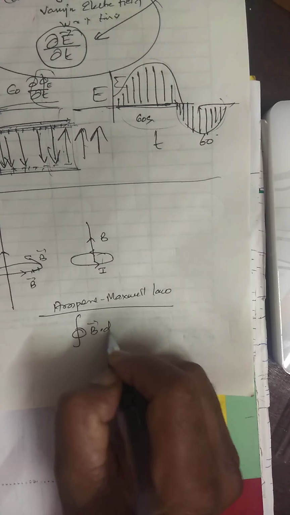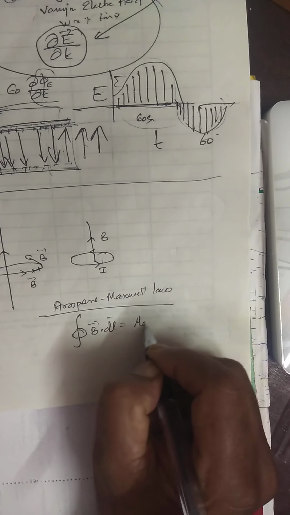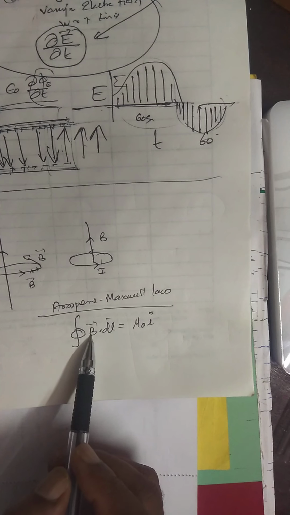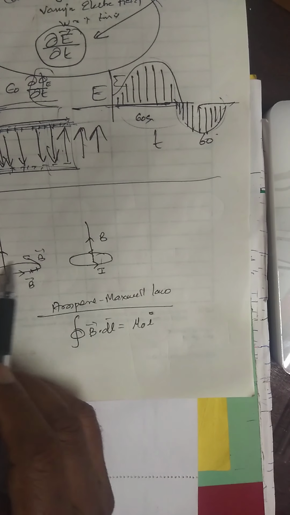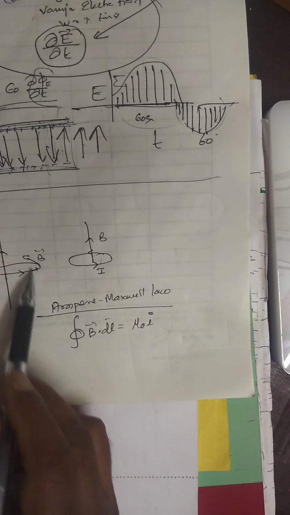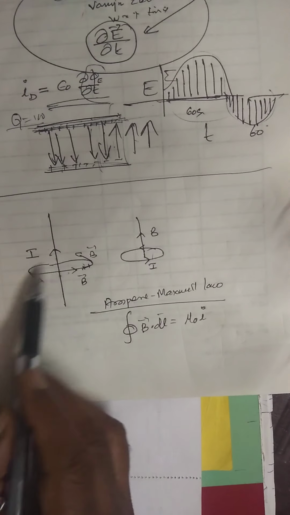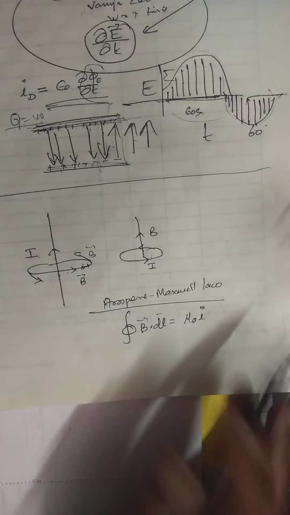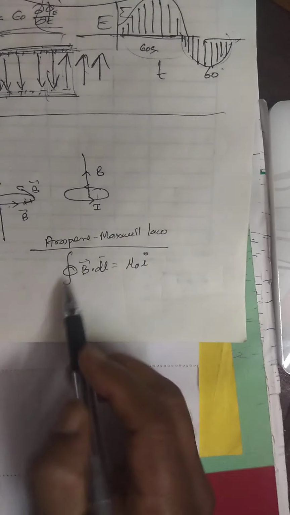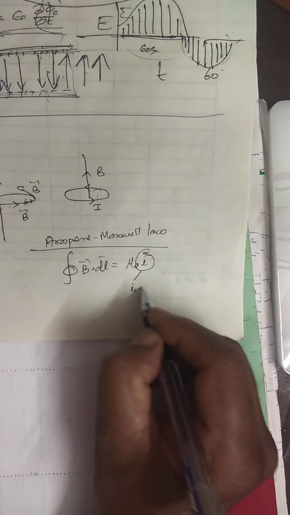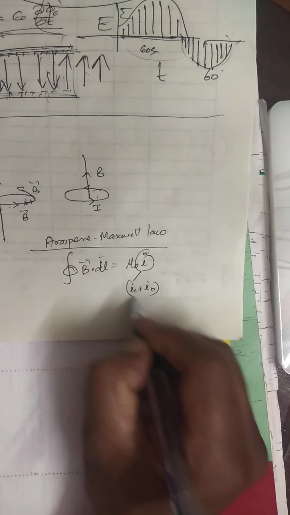According to Ampere-Maxwell law, what will you write? The closed integral of B dot dl is equal to mu naught I, correct? That means the magnetic field around the conductor is due to the current flowing in it. What is this current? Again, the current consists of conduction current and displacement current.